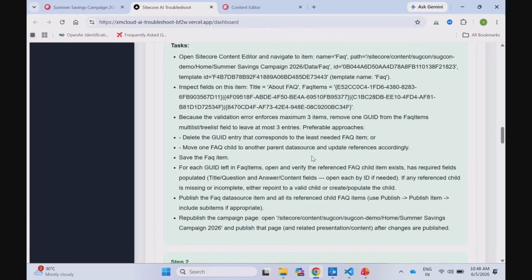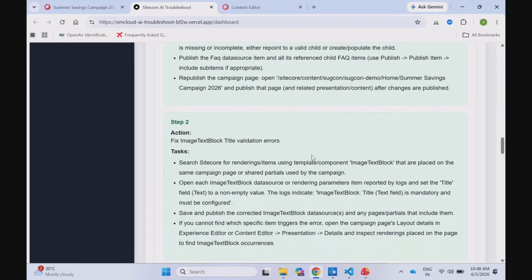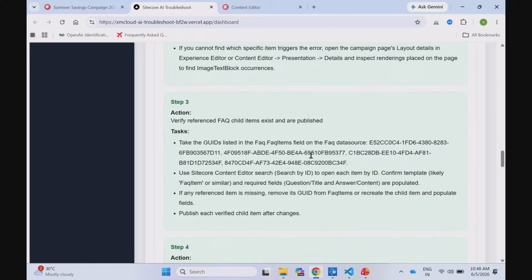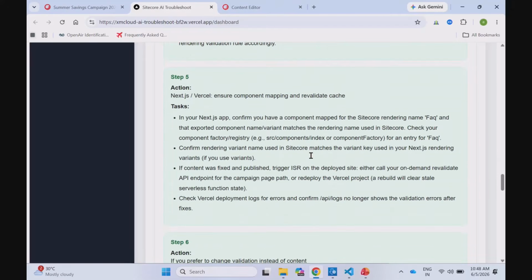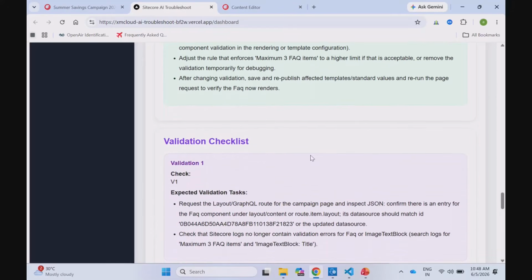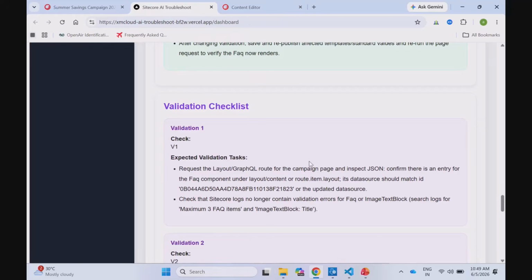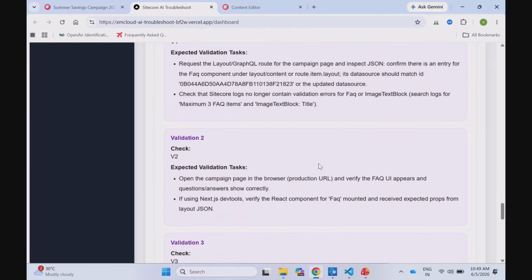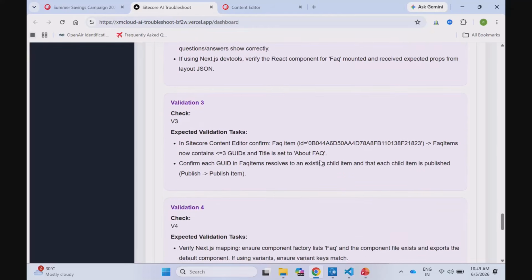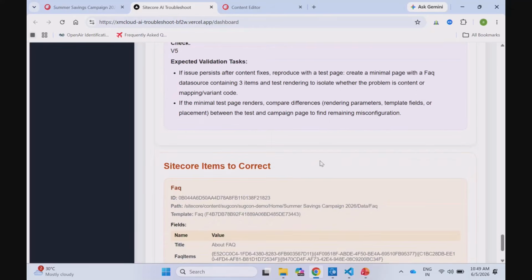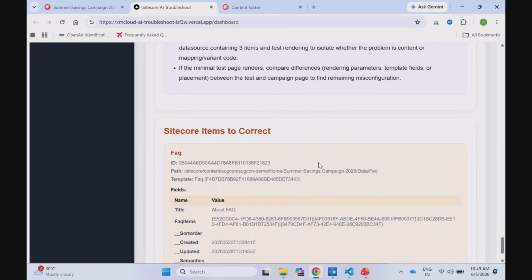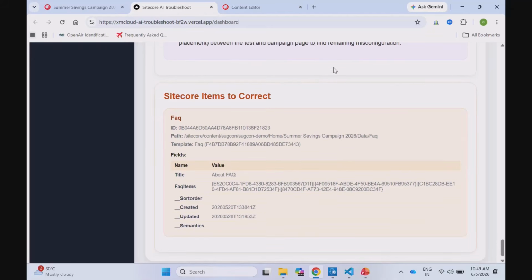And then if we come a little bit further down, it also shows the validation checklist, like what needs to be done as validation once we publish and change everything. When we come a little further down, it will provide the Sitecore items that are required to be corrected.